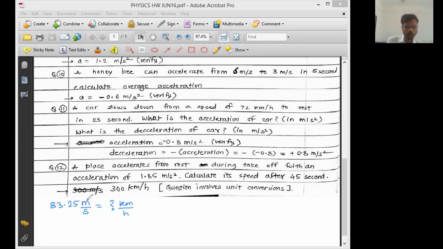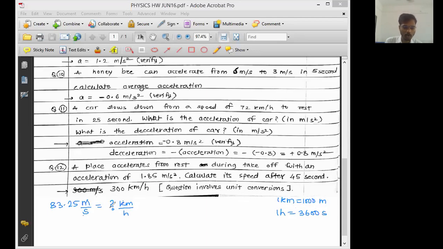So now we want to convert this meter into kilometer and we want to convert this second into hour. Okay, fine. So what is the relation between kilometer and meter that we know? Sir, 1 kilometer is equal to 1000 meter. And what is the relation that we know between hour and second? Sir, 1 hour is equal to 3600 second.